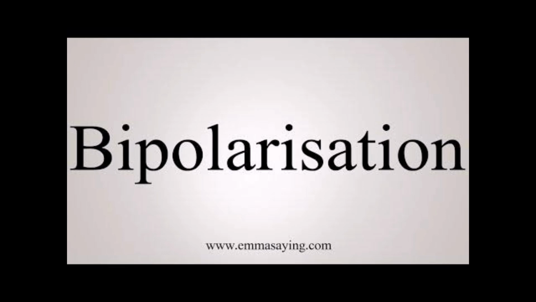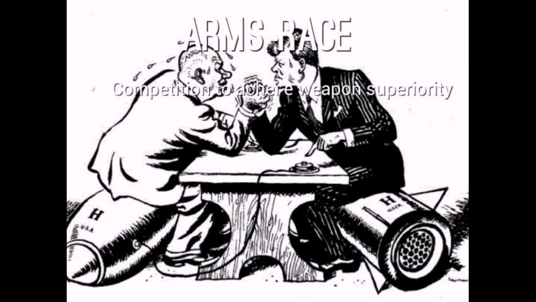Now, the next effect of the Cold War was the arms race. Now, what is the arms race, children? The supreme powers started producing arms on a large scale to outsmart each other.